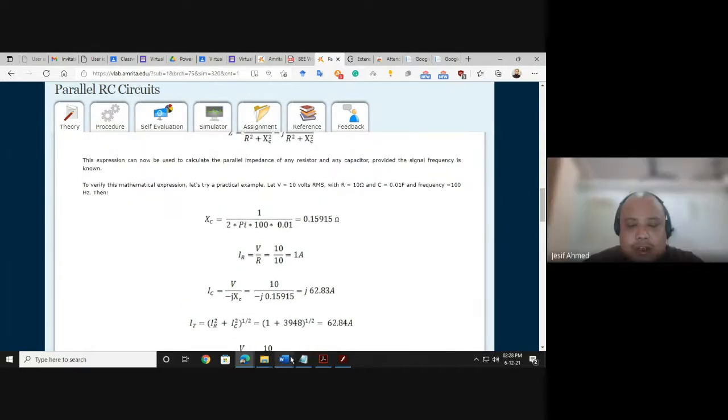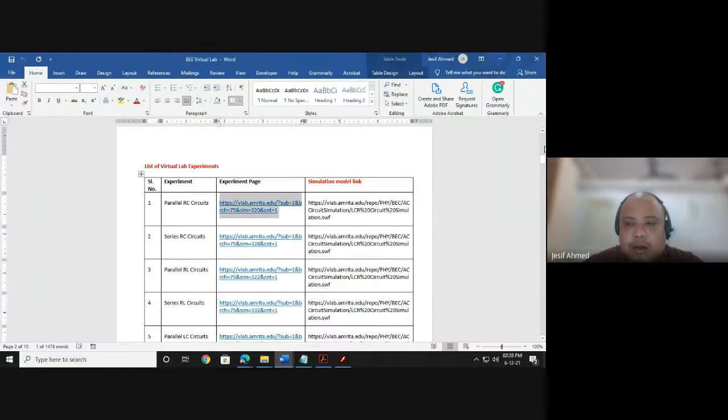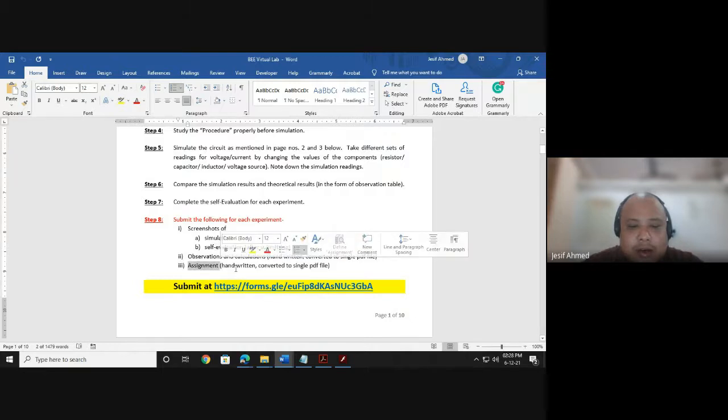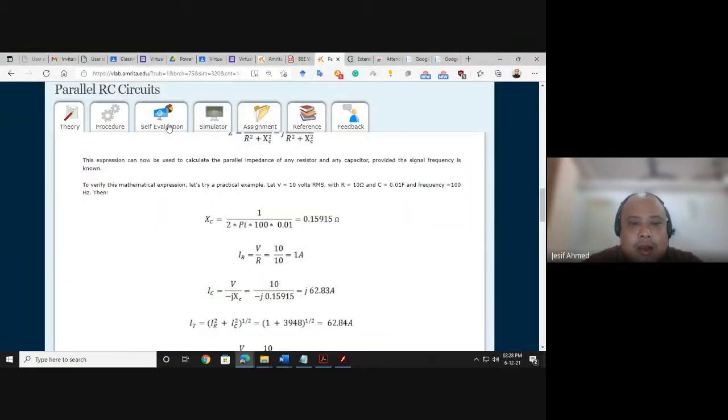So the instruction says, submit the following. Step number 8. Screenshot of simulation, screenshot of self-evaluation, then observation and calculation. This is handwritten, not a screenshot. Assignment part also handwritten. Where will you get the assignment? For every experiment, under assignment.